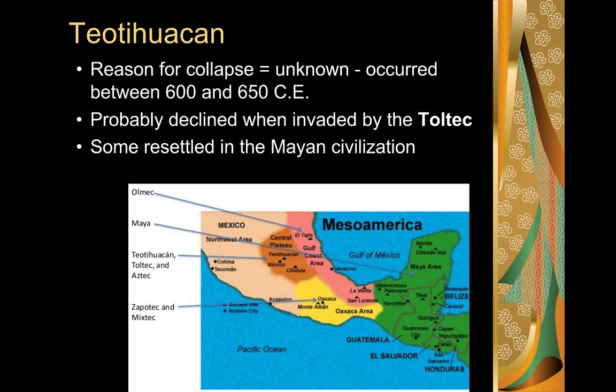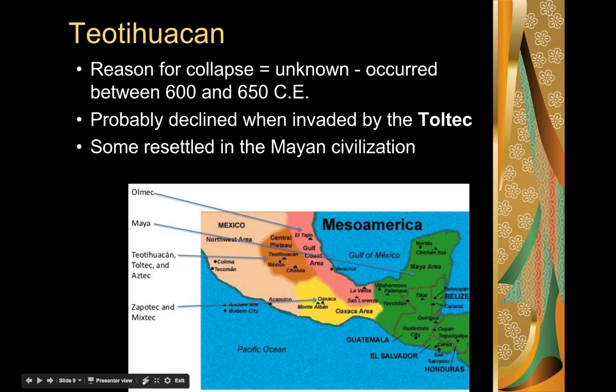Some of the suspicions that historians have: they do have some archaeological evidence that there was a large fire that destroyed quite a bit of the city. There's also evidence that the Toltec people invaded the Teotihuacan society, and the Toltec people lived quite close to Teotihuacan itself. As they expanded, they invaded the society, and some archaeologists believe that the fire occurred when the Toltecs invaded them.